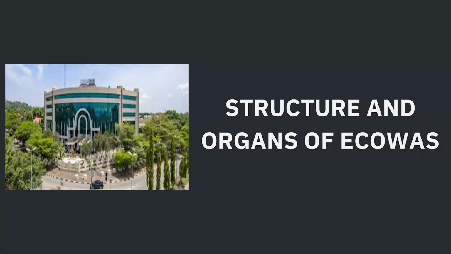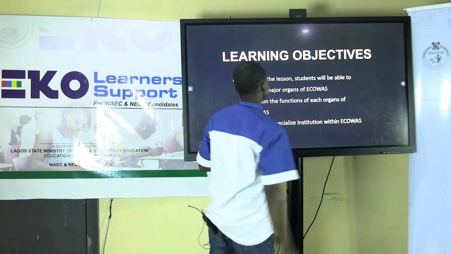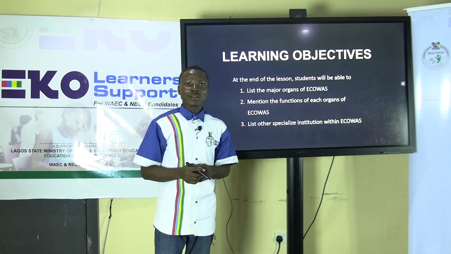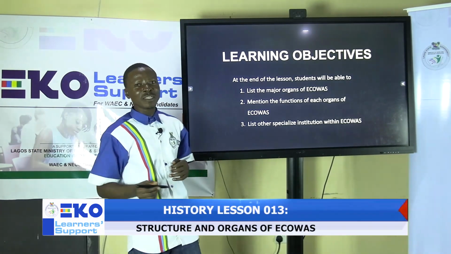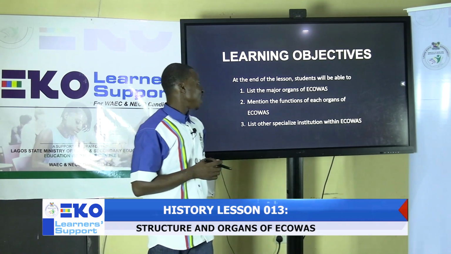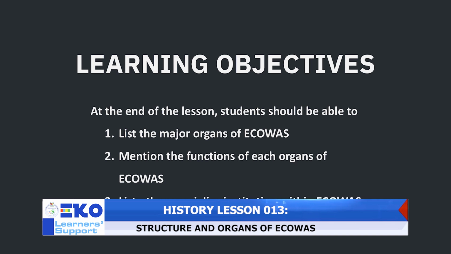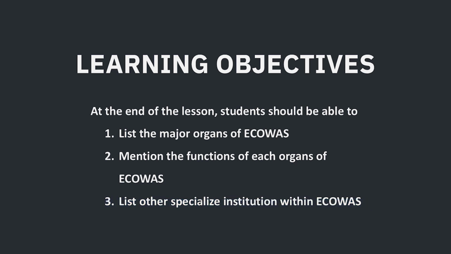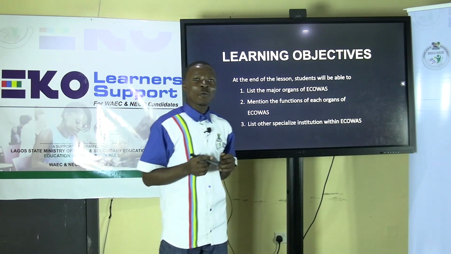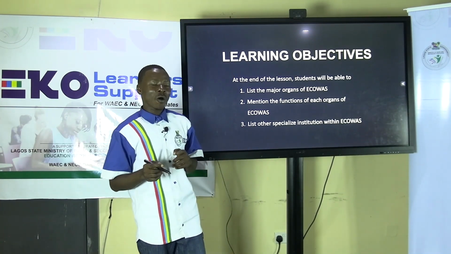We'll be looking at the structure and organs of ECOWAS. The learning objectives are: at the end of this lesson, students will be able to list the major organs of ECOWAS, mention the functions of each of the organs of ECOWAS, and lastly, list the other specialized agencies and institutions within the ECOWAS organization.